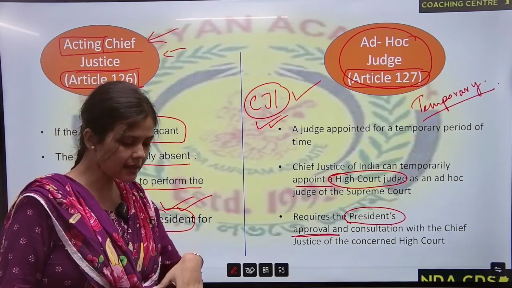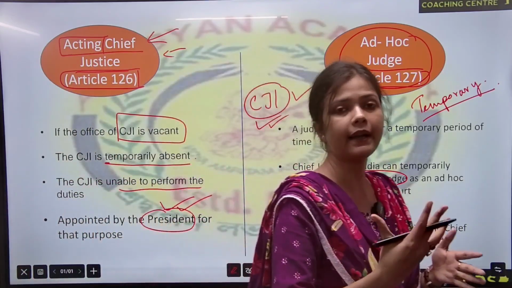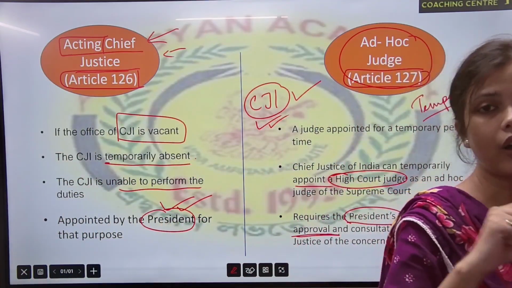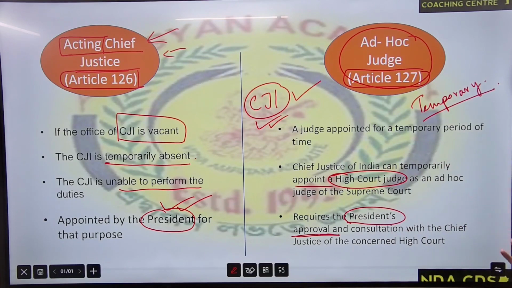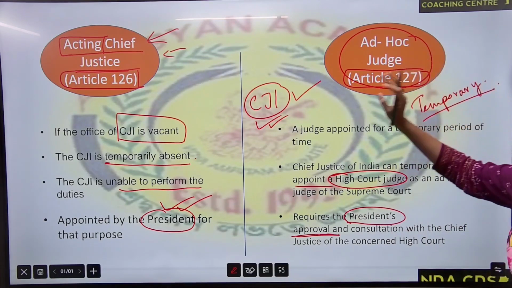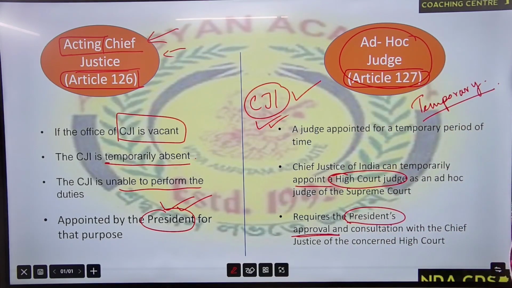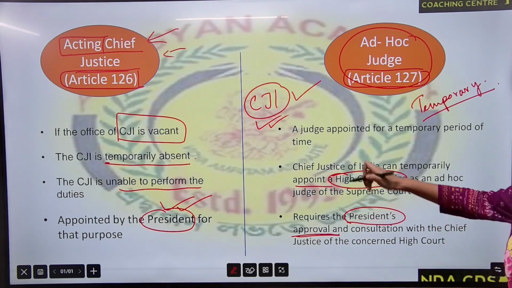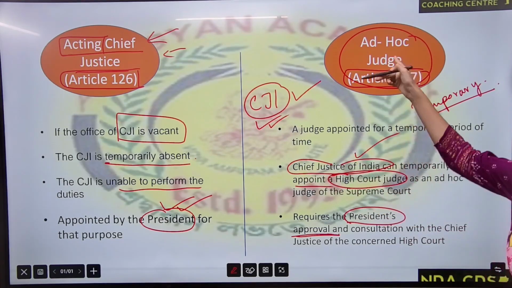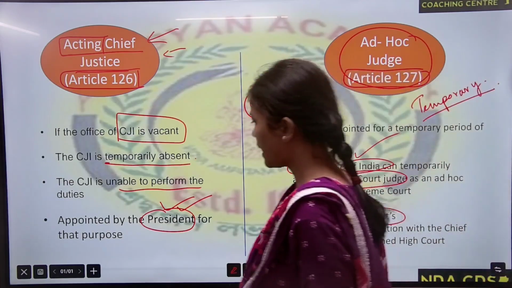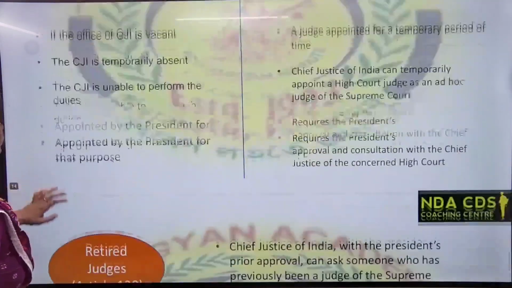For example, if a Guwahati High Court judge in Assam is being called by the Chief Justice of India to work as an ad hoc judge in the Supreme Court for a period of, for example, 3 months, then the consent of the Guwahati High Court Chief Justice is required along with the approval of the President. Then the CJI can appoint those judges as ad hoc judges. Okay, I hope you got it.